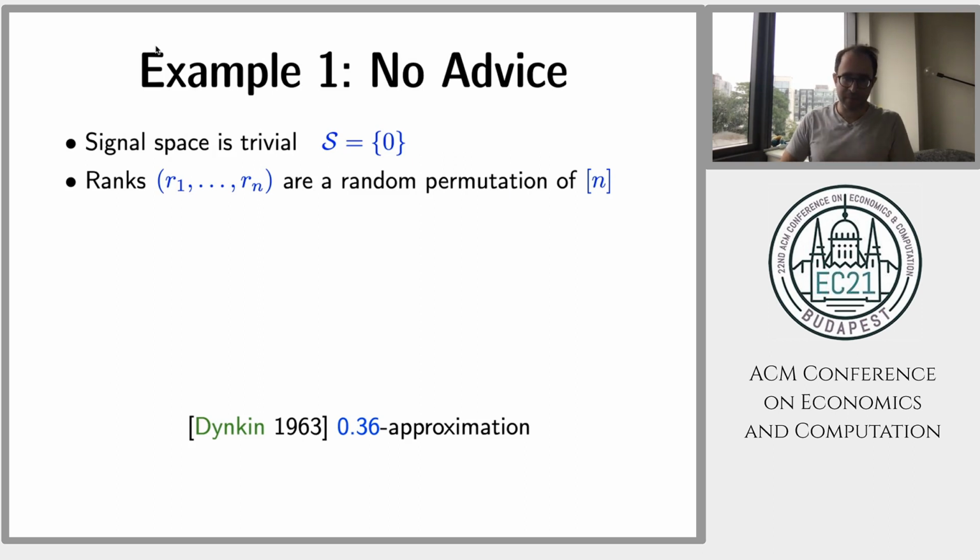Let me give some examples. The basic setup is the setup of secretaries with no advice. In that case, the signal space is trivial, so S equals 0, and the ranks are just a random permutation of n. And then, as you saw, there's a 0.36, so it's a 1/e approximation.